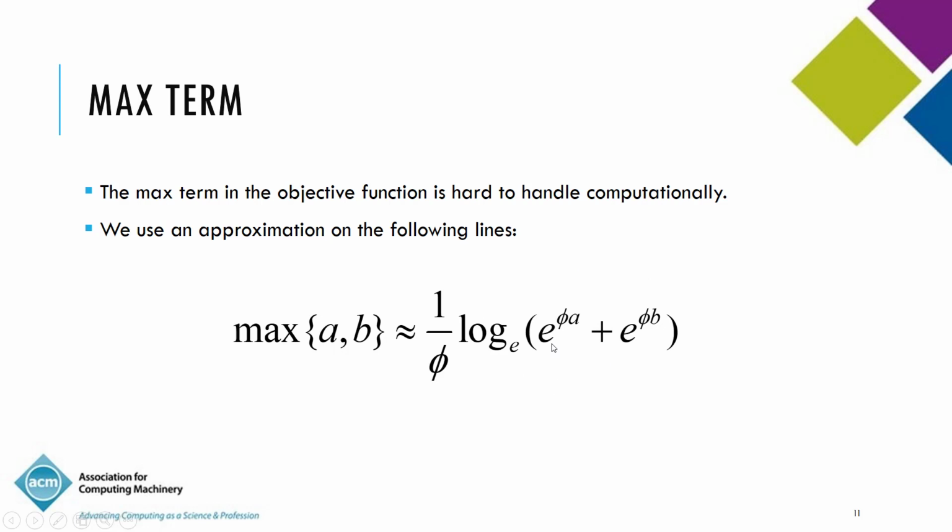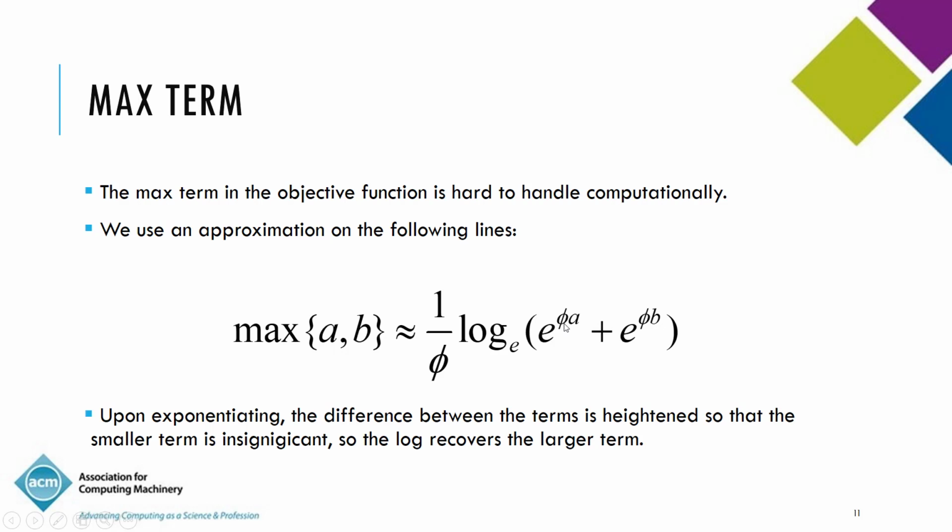You're multiplying each of them separately by a positive large constant which is called phi. So phi A is exponentiated, and phi B is also exponentiated, and the distance between A and B is exaggerated.